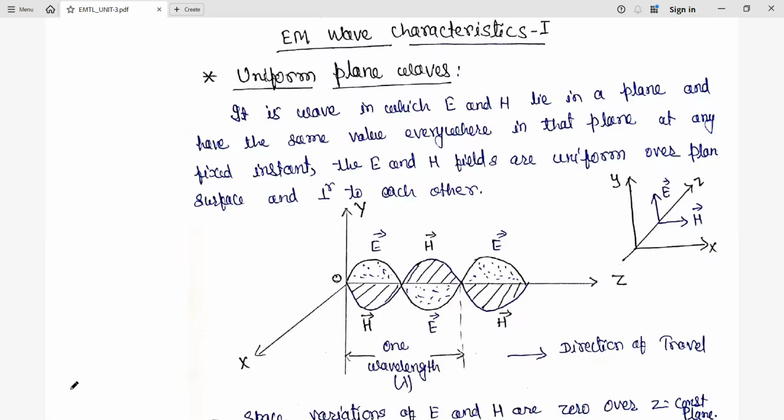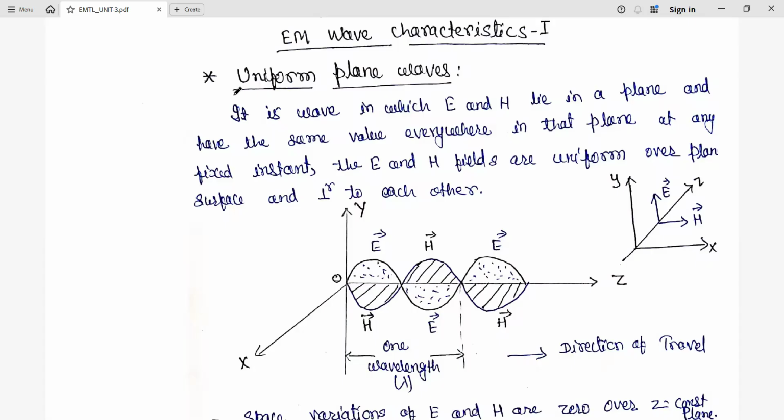EM wave. What is the EM wave? Why is it called electromagnetic waves? And what is the uniform plane wave? And why is it also called the transverse wave? Those things we are going to see, the basic concept about this EM wave. So I welcome all of you here.